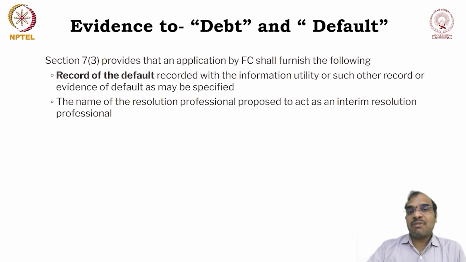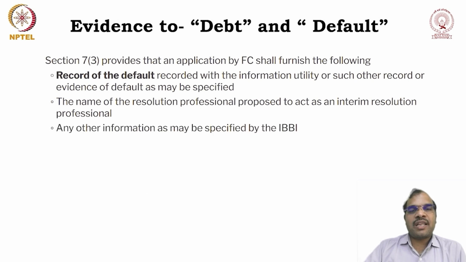And you are supposed to give the name of the resolution professional who is supposed to act as the interim resolution professional, IRP. Then any other information, as we have discussed. This we have already discussed. Now, how to prove default?